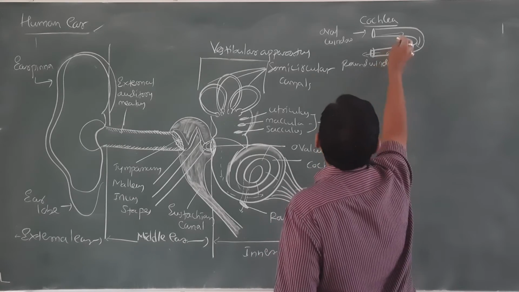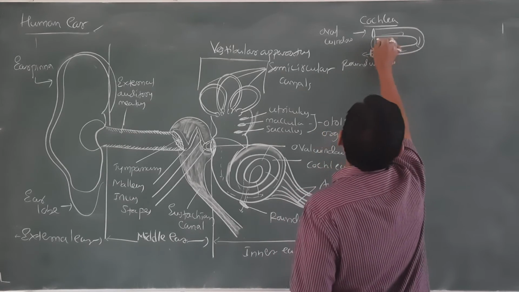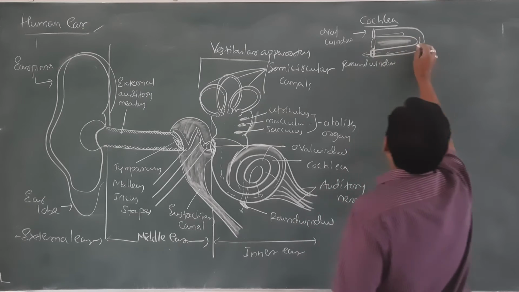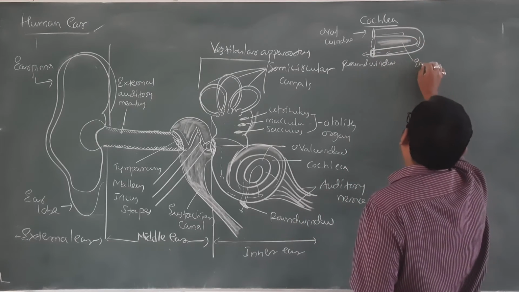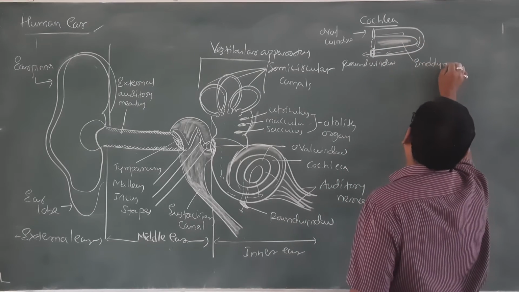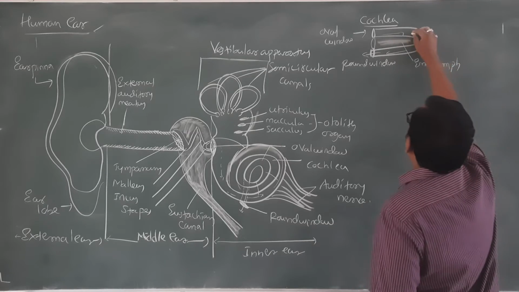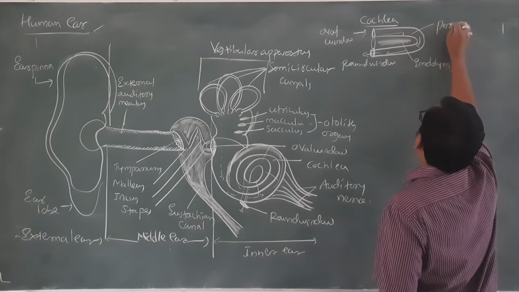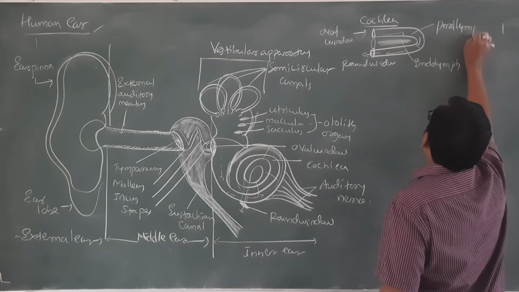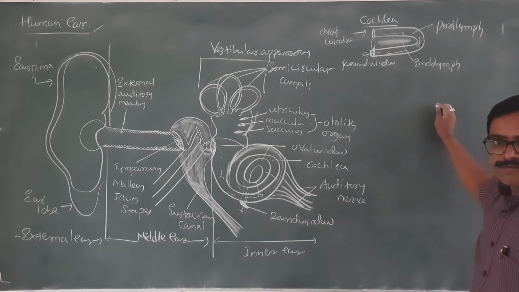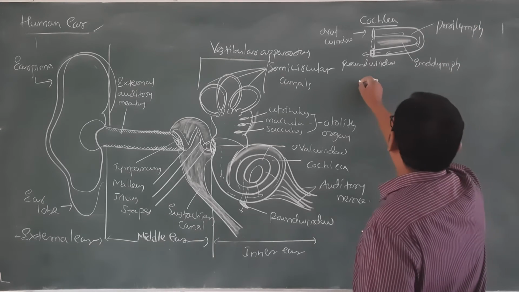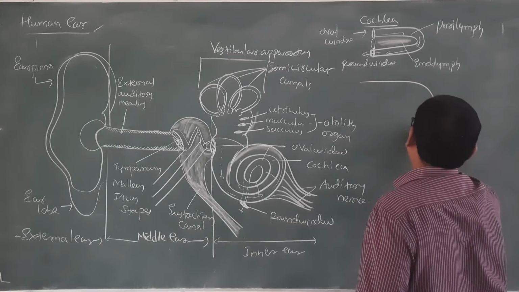In the cochlea there is also a fluid. This fluid is called endolymph, and here the fluid is perilymph. In a more elaborated way, it can appear like this.